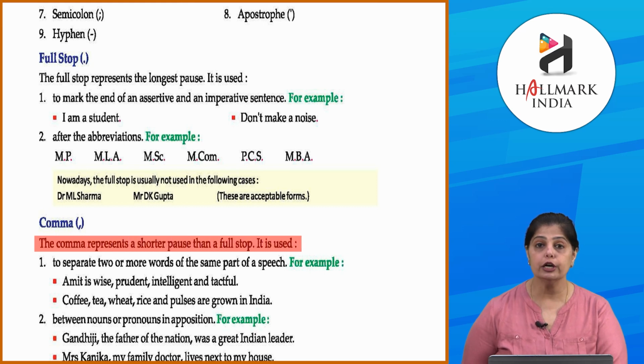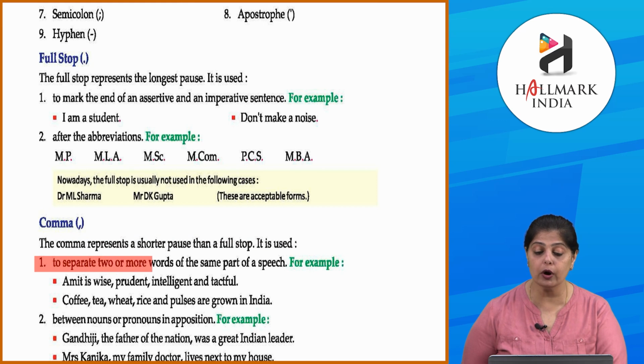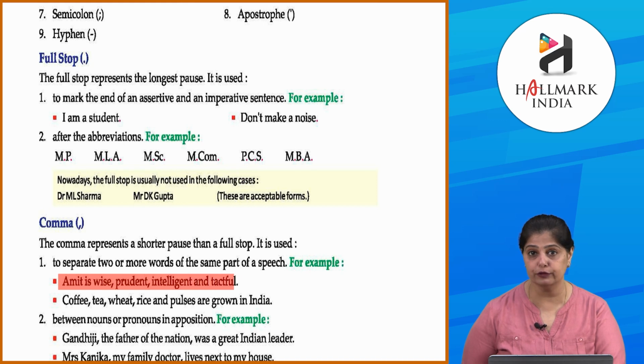Comma. Okay, the comma represents a shorter pause than a full stop. It is used to separate two or more words of the same part of speech. एक ही speech का part होता है, like a noun or a verb or adjective जब use होते हैं. For example, Amit is wise, prudent, intelligent and tactful.